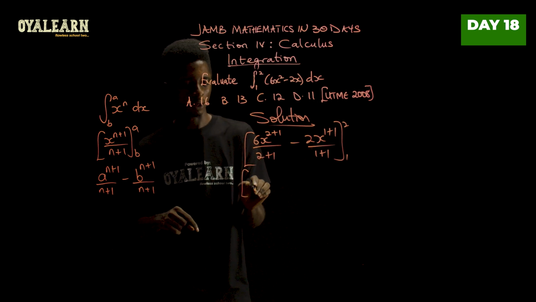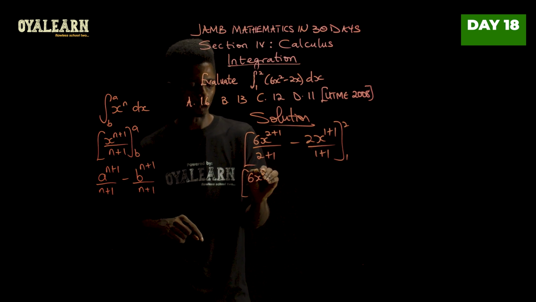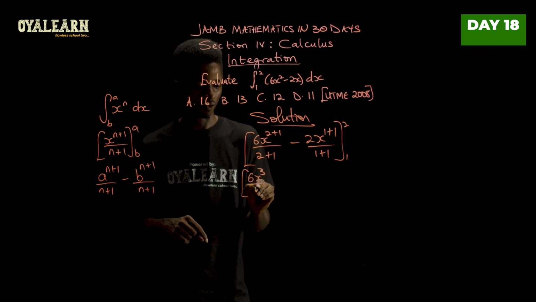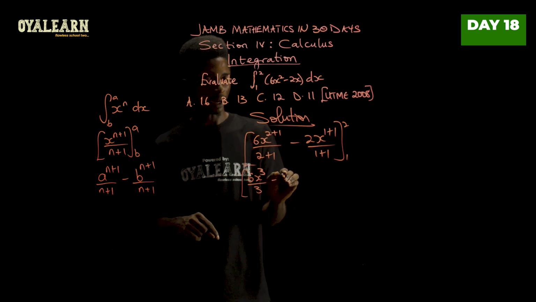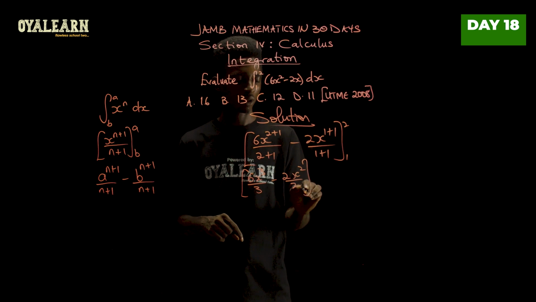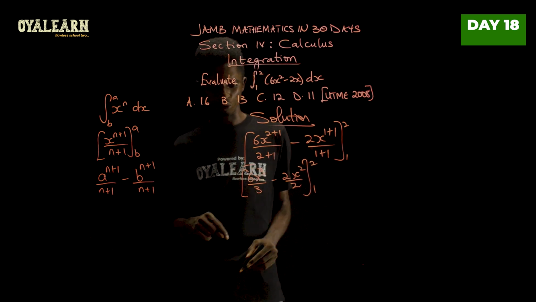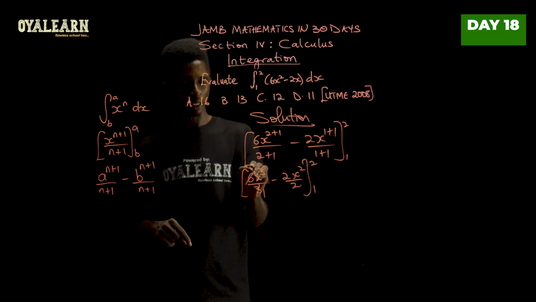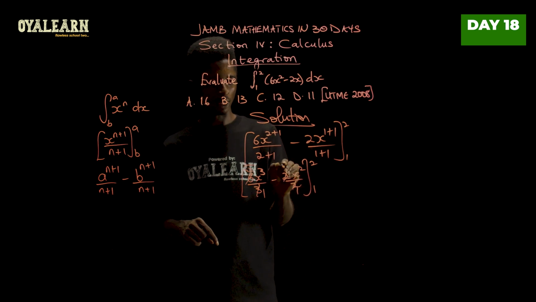So now we see that we're going to have 6x cubed over 3 minus 2x squared over 2 from 1 to 2. So 3 here 1, 3 here 2, 2 here 1, 2 here 1.